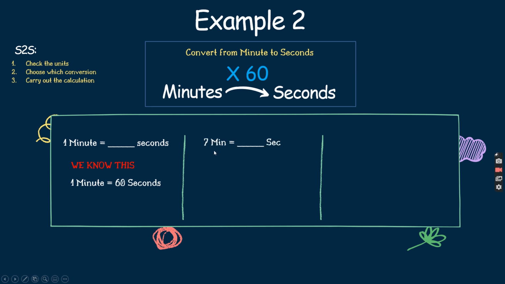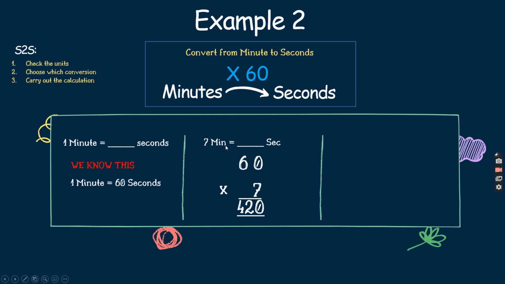Second example, 7 minutes. We want to change this minute into seconds. So what do we do? We just times it by 60. You rewrite it in column form. So 0 times 7 is 0. 7 times 6 is 42. And the answer is 420 seconds.